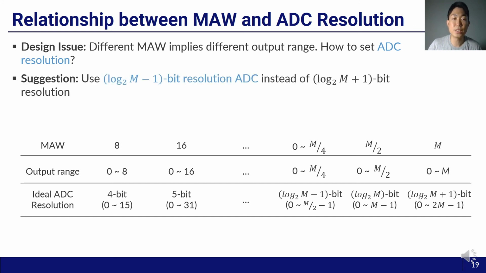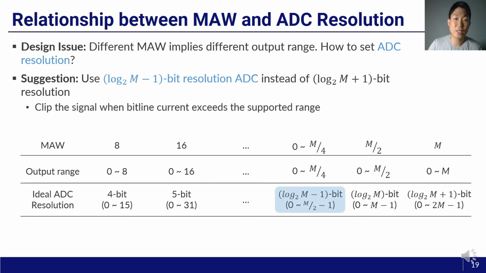So our suggestion is to use log M minus 1 bit resolution ADC. And when bit line current exceeds the supported range, we just clip the signal. For MAW of M, such a case can happen, but the chance is really low.